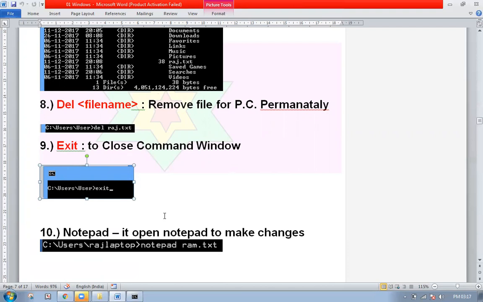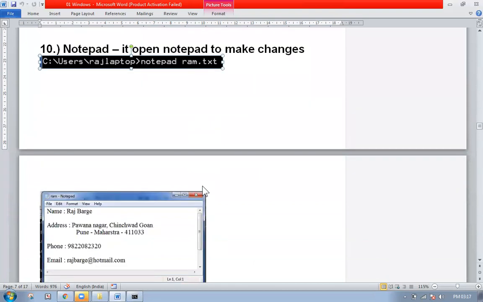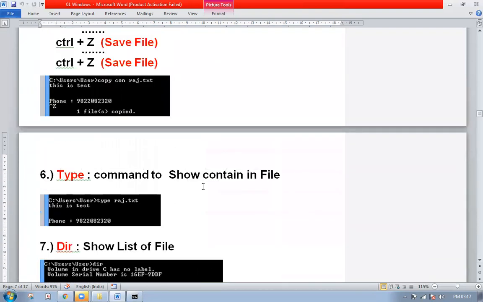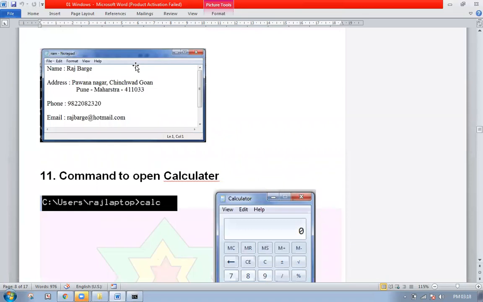After this, I go a little further down, and there is one more command called Notepad. Last time we understood this command. So I say Notepad and the file name. I try to access that information using Notepad and the file name. These are the contents which I wrote in the file, that is copycon and some contents here. When I say Notepad, I am getting the content here. I change the content here, and I say my name is this, my address is this, my phone number is this, and I save this. If you reopen the file again, you will see the content.